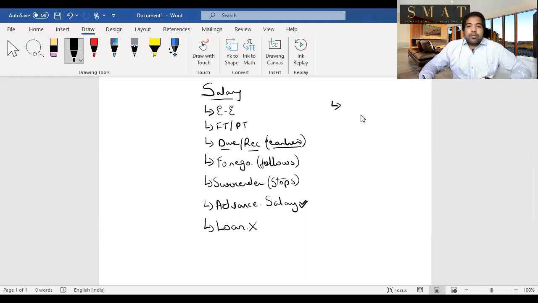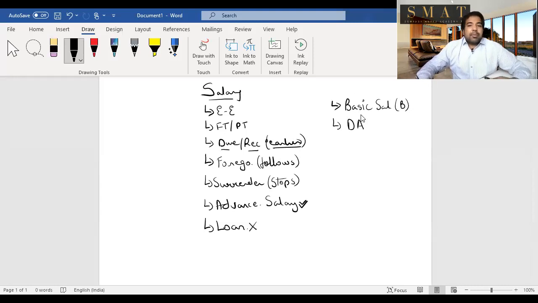Let's see the shortcuts for the different parts. One is called basic salary, and basic salary we will call it B. Next is dearness allowance. Guys, dearness allowance is basically because you are working in a big city which is expensive. Dearness basically means inflation, expensive, and hence they give you some money.